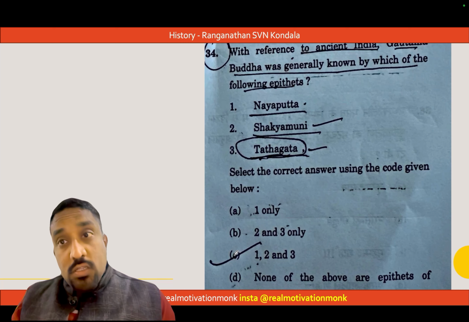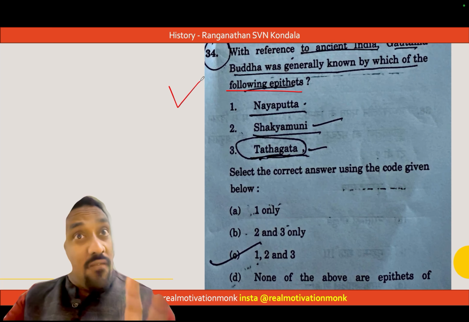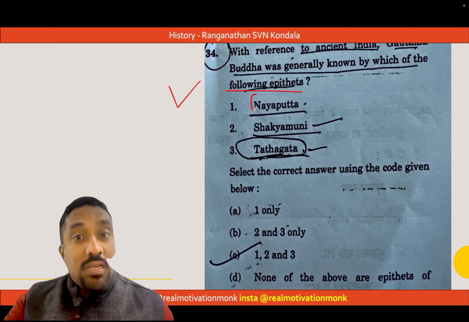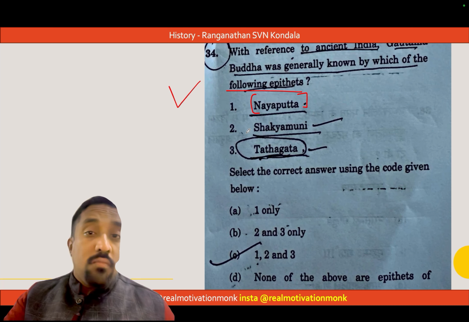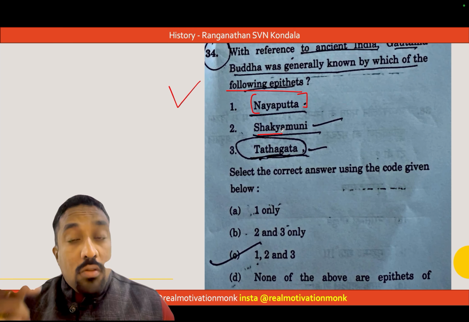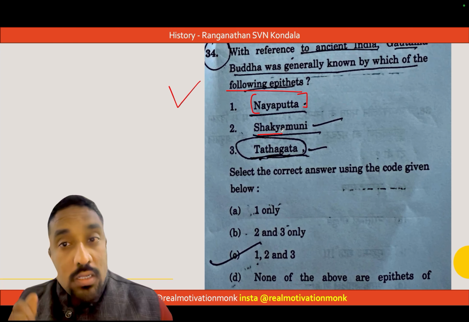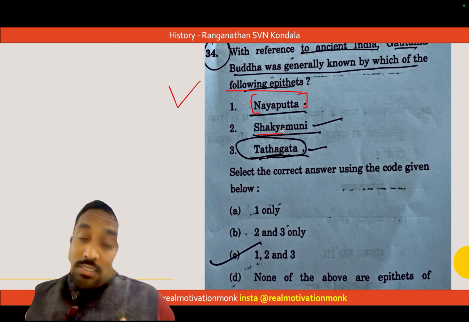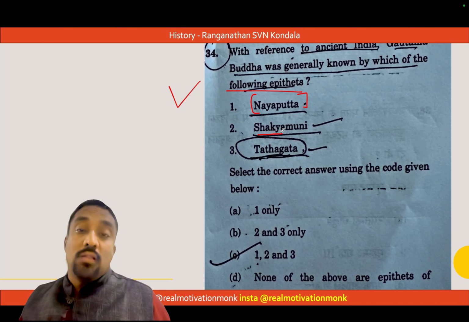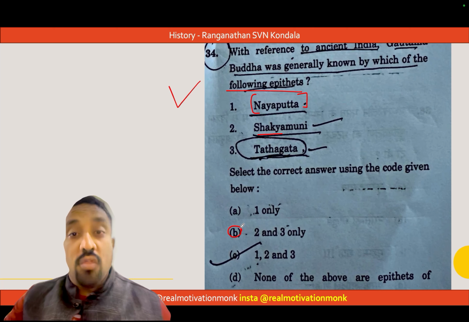Now, the next question. With reference to ancient India, Gautama Buddha was generally known by which of the following epithets? This question comes directly from my Buddhism classes across the institutes where I teach. I keep telling you, Mahavira is known as Nataputta, whereas Buddha is also called Sakyamuni. Because Buddha belonged to the Sakya Kshatriya clan, once he attained enlightenment, his disciples Tapussa and Bhallika started calling him Sakyamuni. And once he got enlightenment, he became the path shower to the people, so he came to be known as Tathagata. Tatha means path, gata. So that's why the answer is 2 and 3.